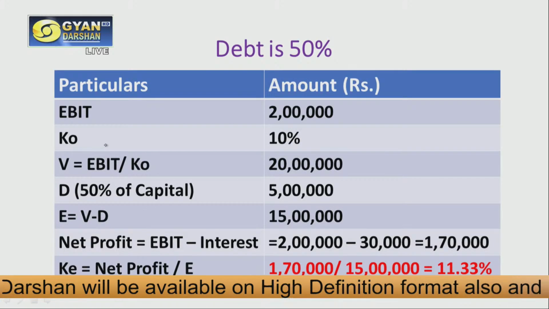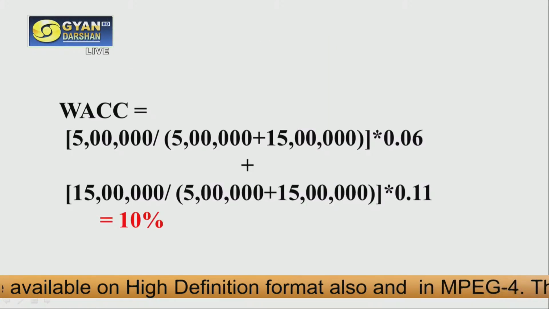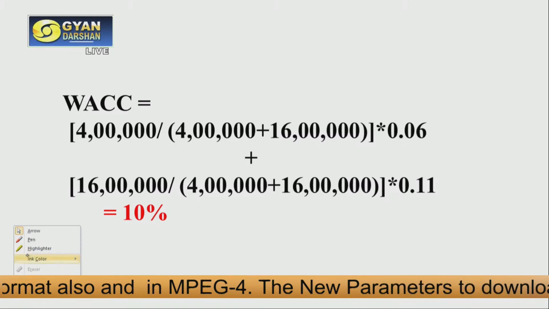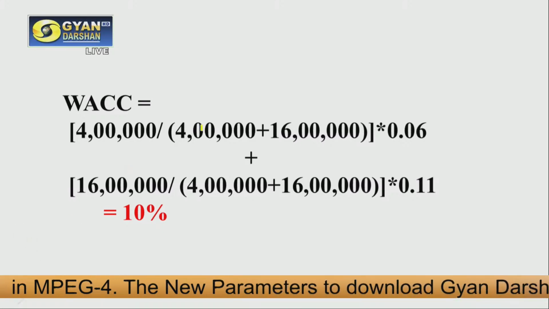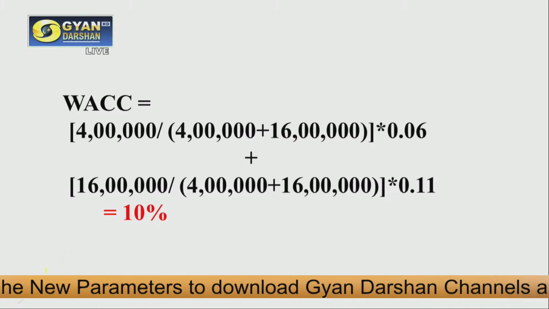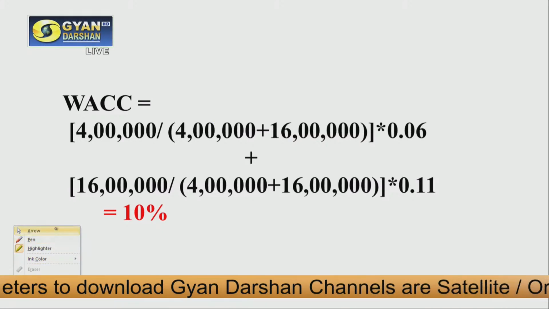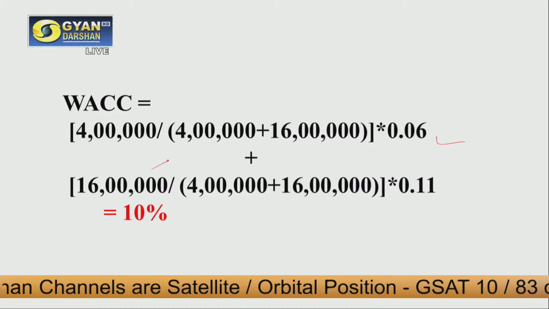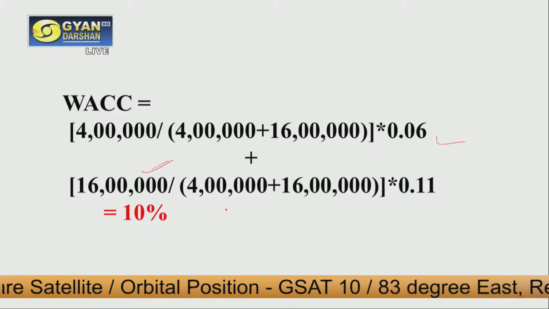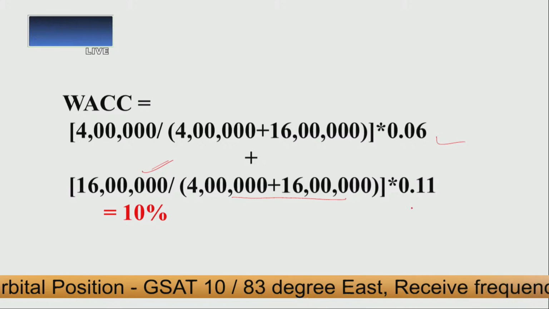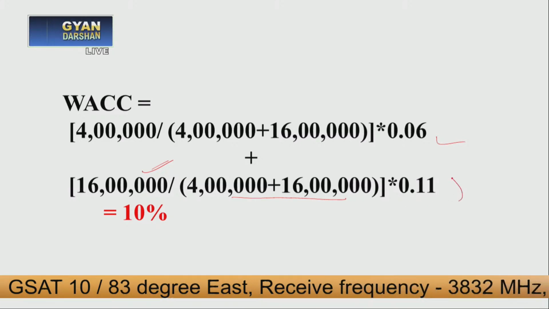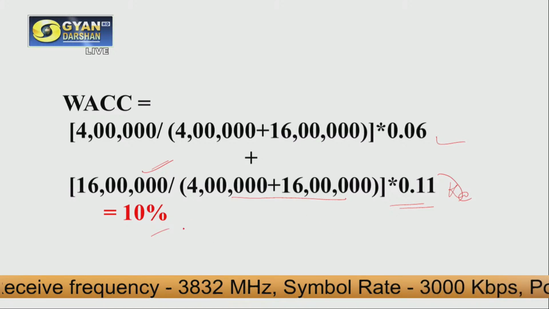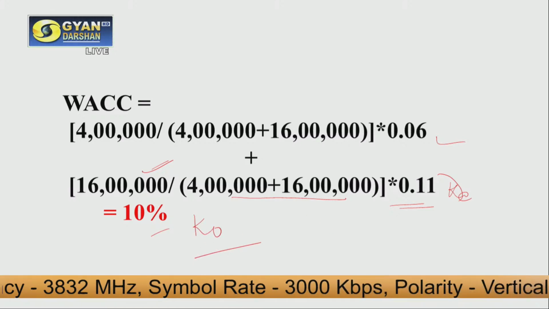So here in this case we have 4 lakh rupees as debt, and we also have 20 lakh as our overall value. This has to be multiplied by KD, which is given as 6%, plus 16 lakh, the value of equity in our case 2, divided by 20 lakh, that is the value of our firm, multiplied by KE, that is 11%. Now by solving this equation, we get the value of overall cost of capital, that is 10%.